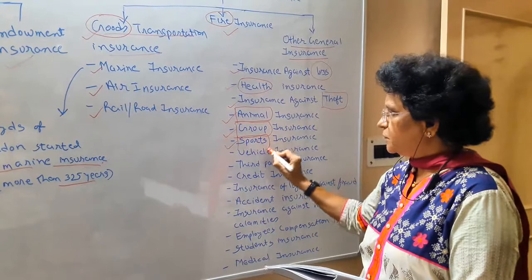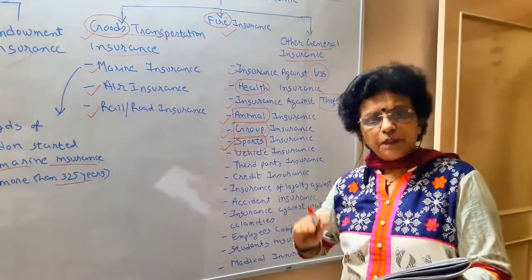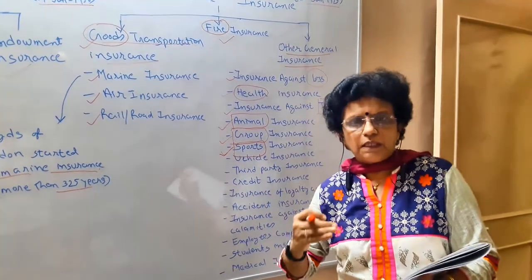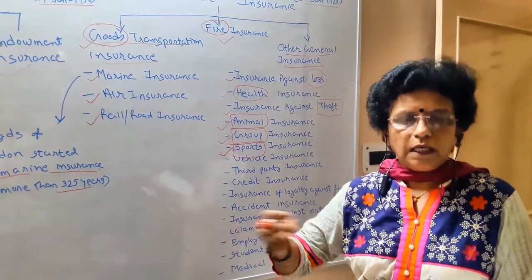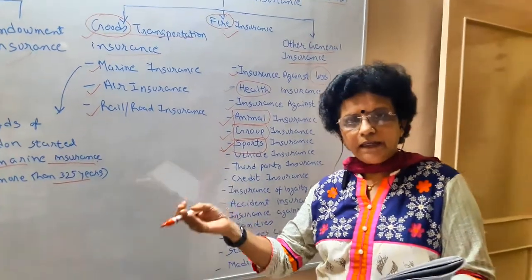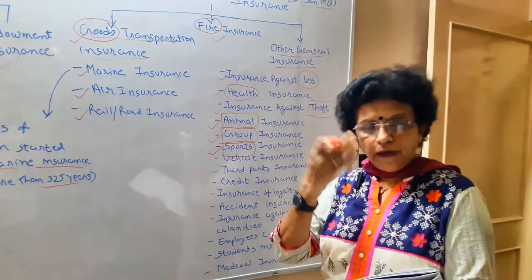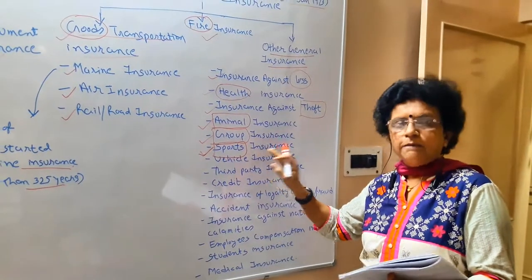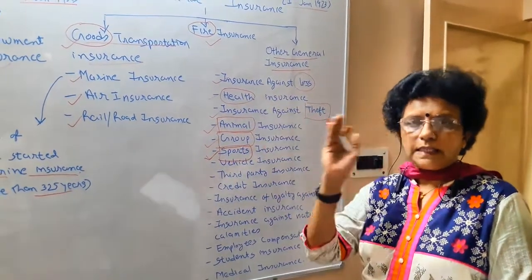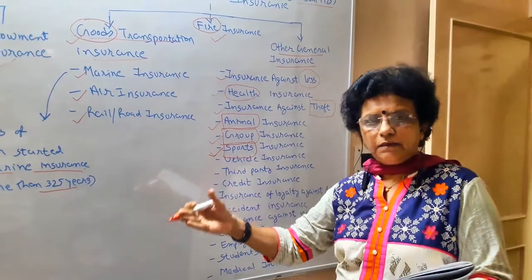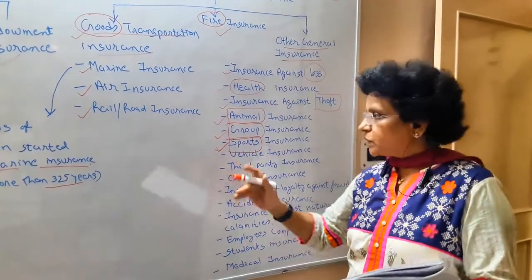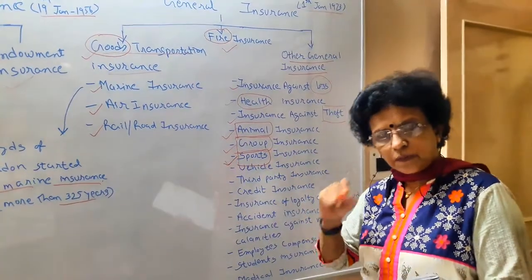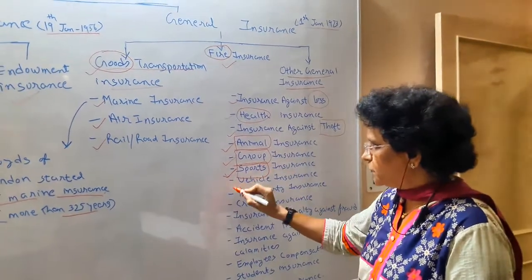The next is sports insurance. All the sports personnel prefer to have a specific insurance. A football player always insures his legs. An artist can insure their face, and body parts are insured according to the sport you are including. Or the sports insurance for the whole stadium. When you organize a cricket match, then the stadium is to be insured. So looking to that particular purpose, the sports event and the sports personnel themselves go for sports insurance.